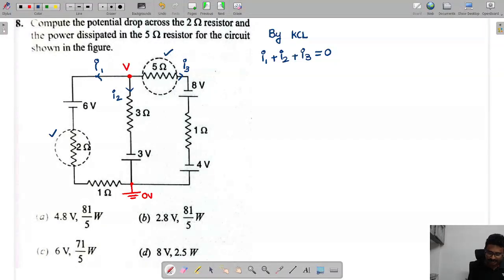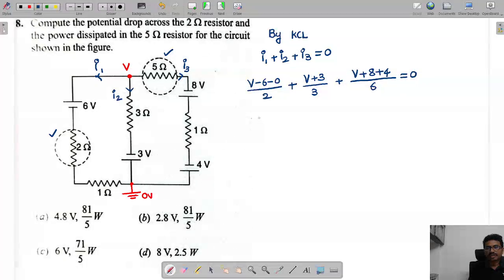Now V. So this is V minus 6 minus 0 by 2 plus I2, that is V plus 3 by 3, plus V plus 8 plus 4 by 6 equal to 0.